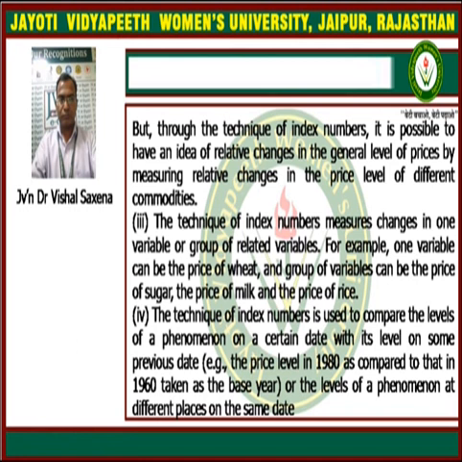Fourth, the technique of index numbers is used to compare the levels of a phenomenon on a certain day with its level on some previous date, for example the price level in 1980 as compared to that in 1960, taken as the base year, or the levels of a phenomenon at different places on the same date.